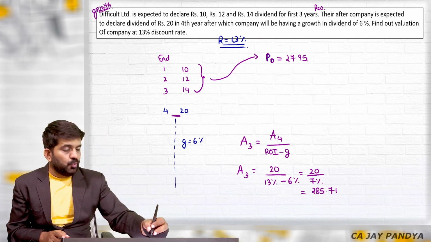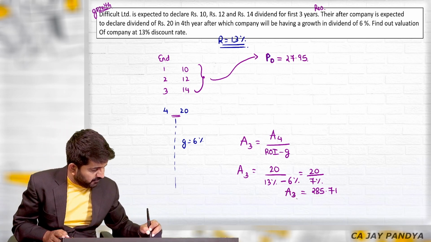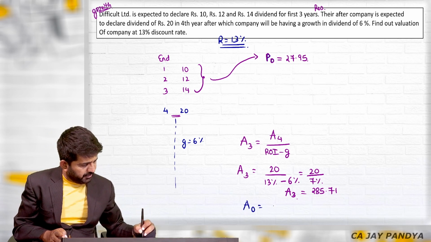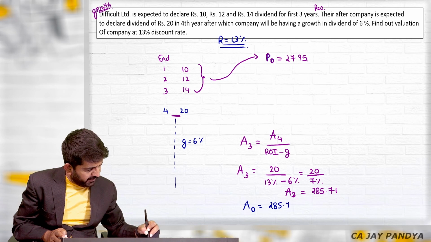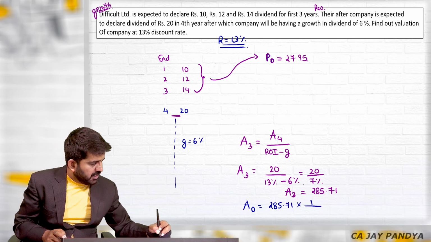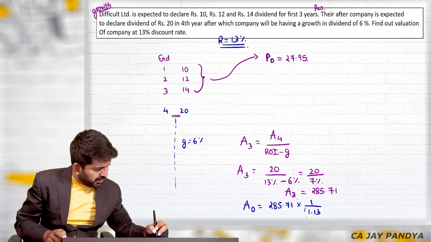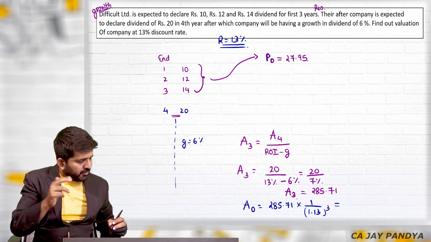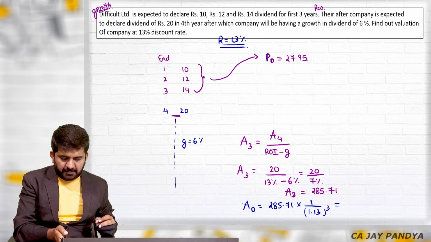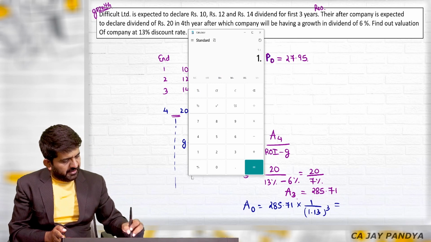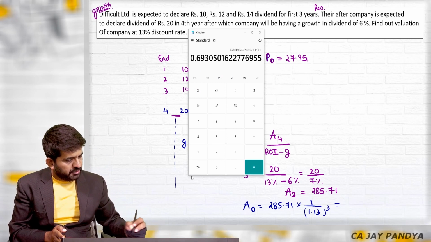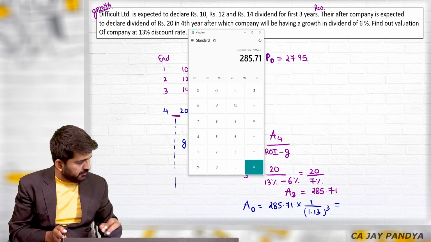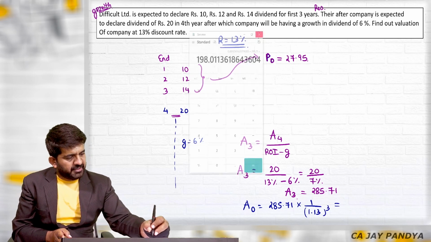Let us add this too. We cannot add it because this is the amount after 3 years. Let us convert this amount to the end of 0 year. How will I do it? 285.71 is the amount after 3 years. I will discount it for 3 years at 13% rate of interest, and I will get the amount at the end of 0 year, which is nothing but the principal. 1 divided by 1.13 cubed, multiplied by 285.71, is 198.01.